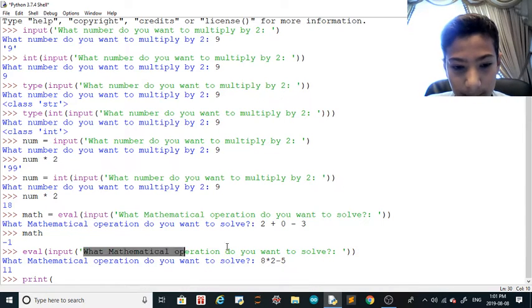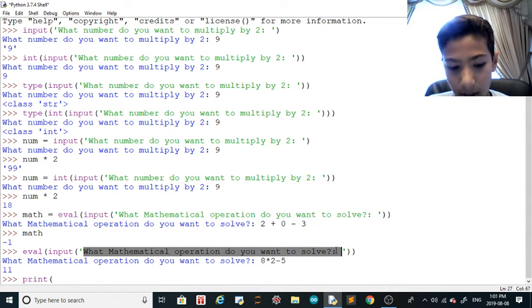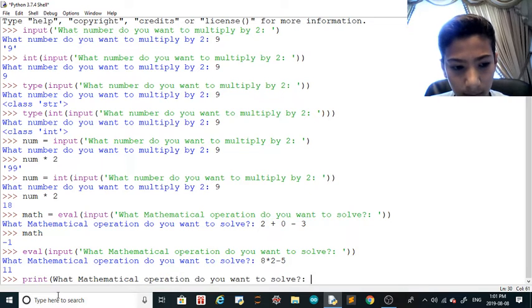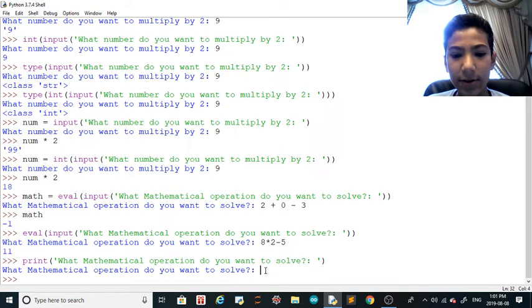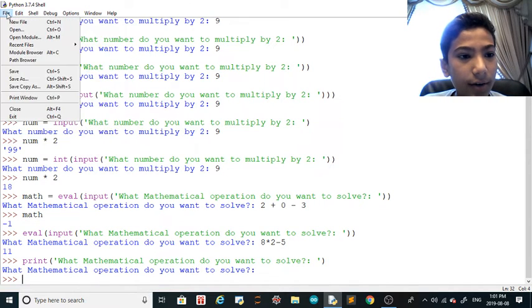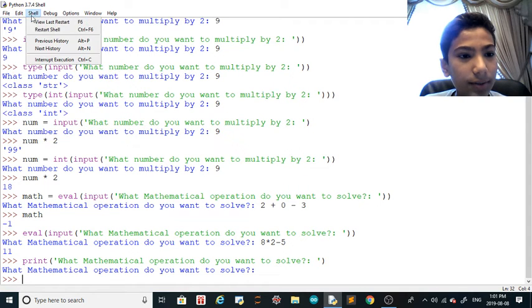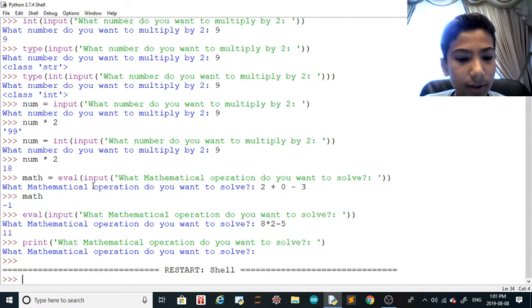So if you say mathematical operation do you want to resolve, put quotes, and then you can't answer it. You type and it doesn't let you answer. It just prints out what you put inside. So that's the difference between print and input. Now let me restart the shell. Reset shell. There you go.